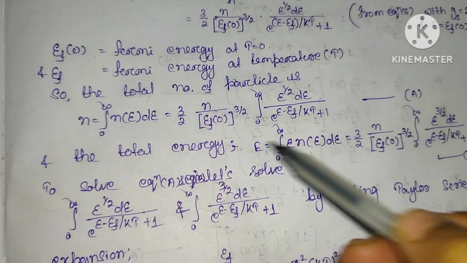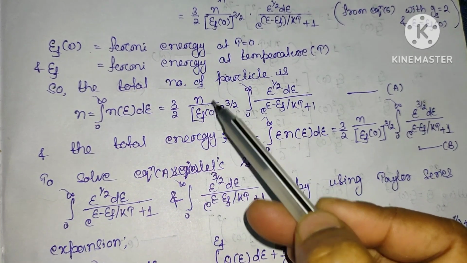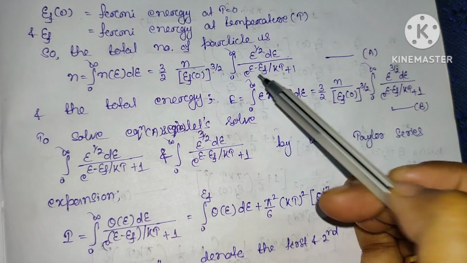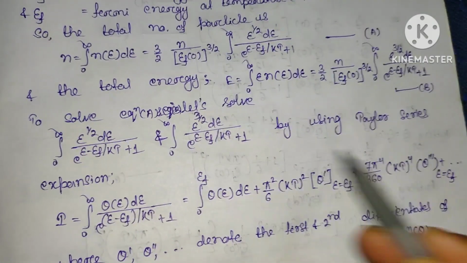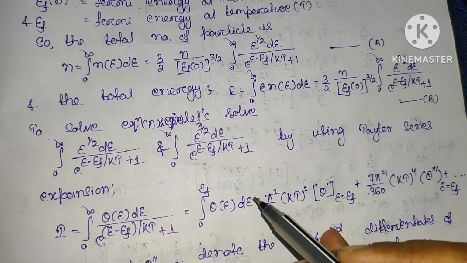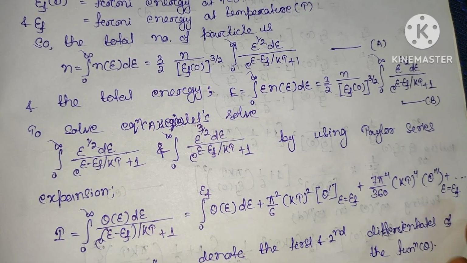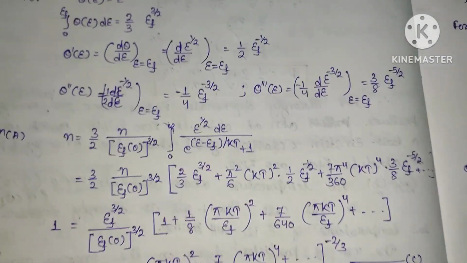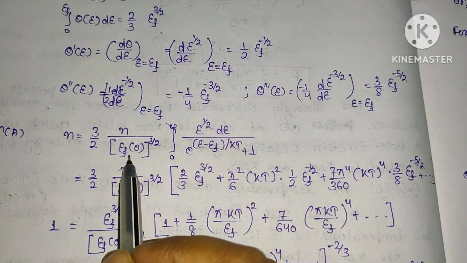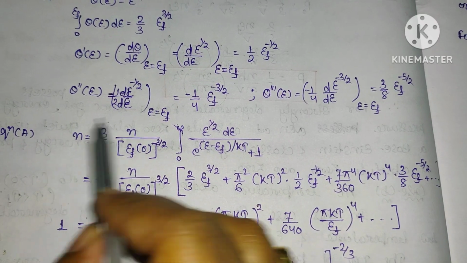Okay. Now we have to substitute all these values in the equation. Here you can see in equation A, we have to put the value: n equal to 3 by 2 n by EF0 power 3 by 2 into this integration. For this integration, we have to substitute the Taylor series expansion. That is, first we take the first term, then pi square by 6 into kT whole square, then the second term, and so on. So n will be equal to 3 by 2 of n divided by EF0 whole power 3 by 2 into the integration of this much. So this is the value of n.